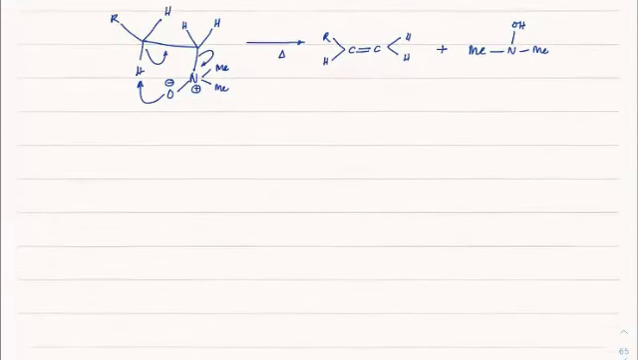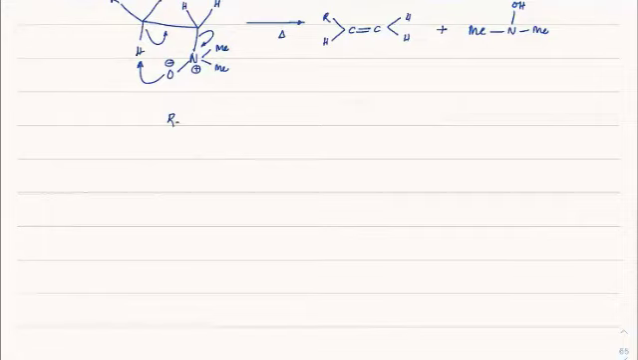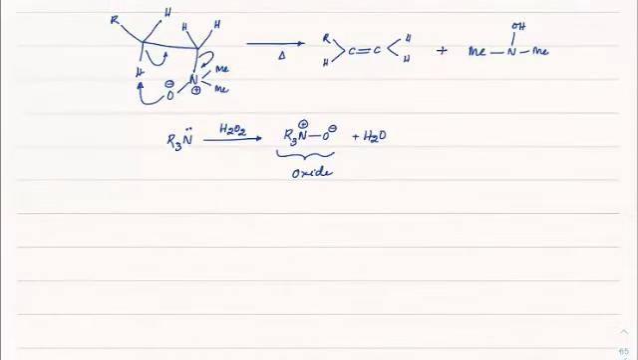Sometimes it will be unclear how to make this. First, make a tertiary alkyl amine. Then react that with H2O2. On doing that, we will get R3N+ O minus plus H2O. This is the way you prepare the oxide, the ammonium oxide. Once you get an ammonium oxide, on heating we will get the alkene.